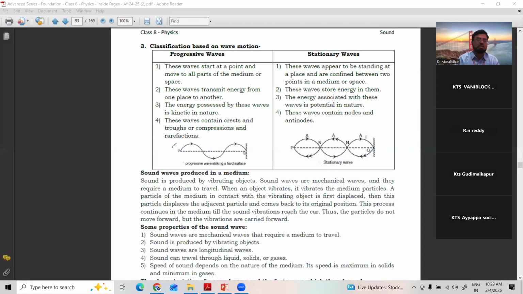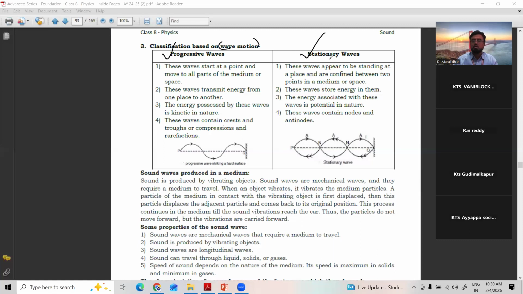Then comes another classification, based on wave motion. One is based on direction; the second one is based on wave motion, how the wave is moving. Based on that, they are called progressive waves and stationary waves. Very simple. Progressive means which moves forward; they never come back again. Suppose you throw a drop into the ocean or a sea. Waves are formed and they go up to infinite distance. We don't know where they stop. As long as energy is there, they travel.